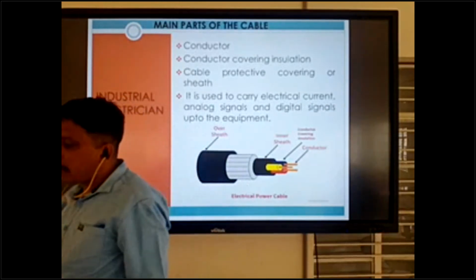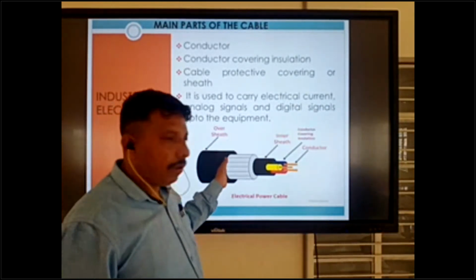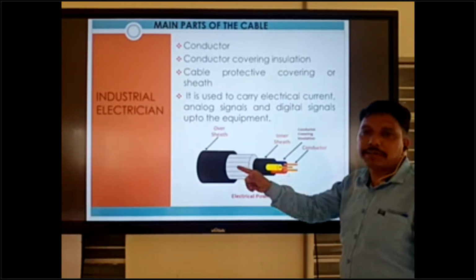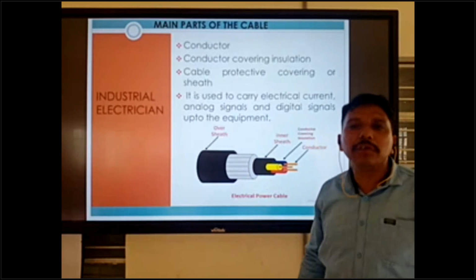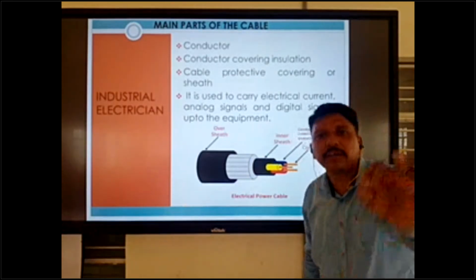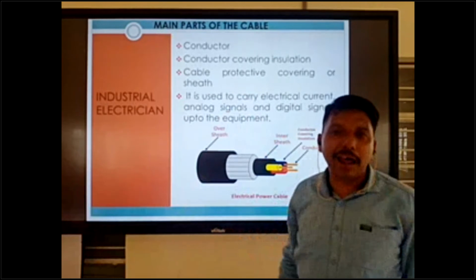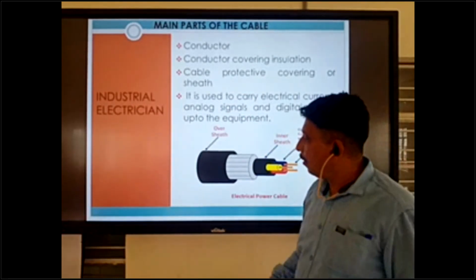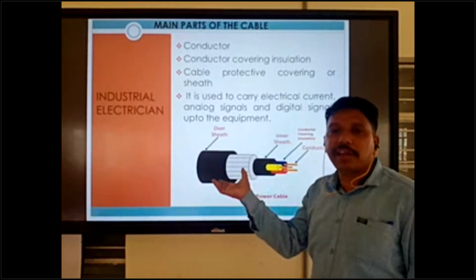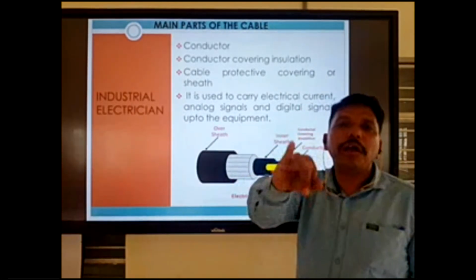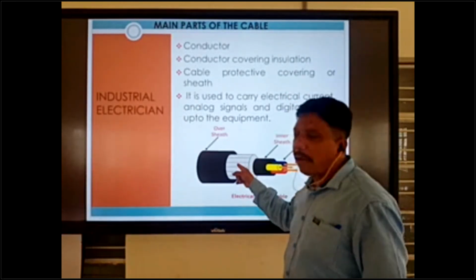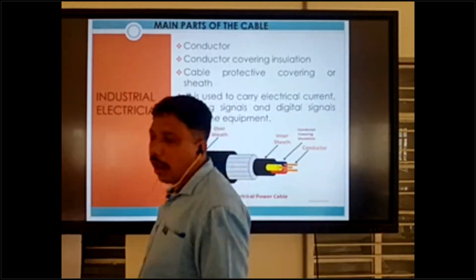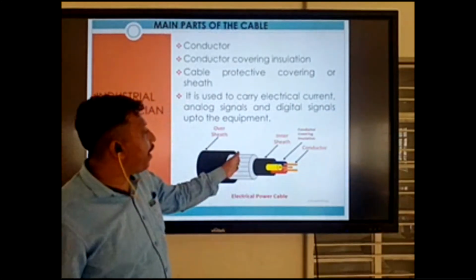So a cable has 4 parts of insulation and conductor. Armor can also come inside, but I am not mentioning armor because some cables have armor and some cables don't. We have 2 types of cable. In the next slide I will explain about armored and non-armored cables. That's why I am not writing armored here, okay?